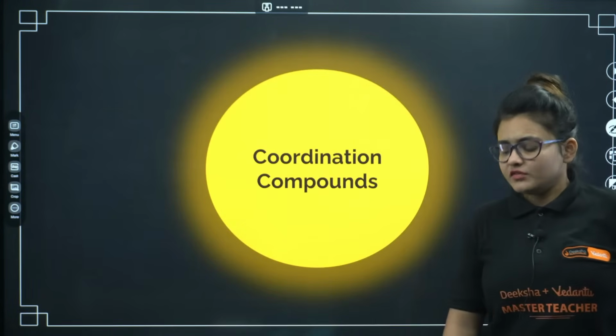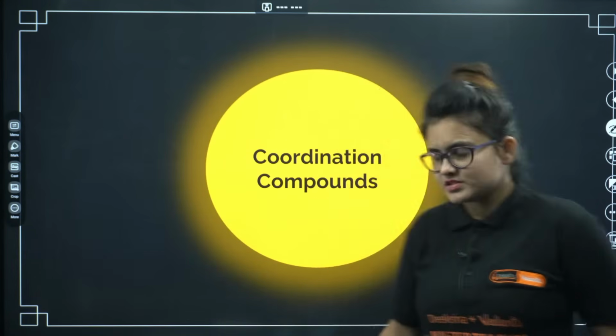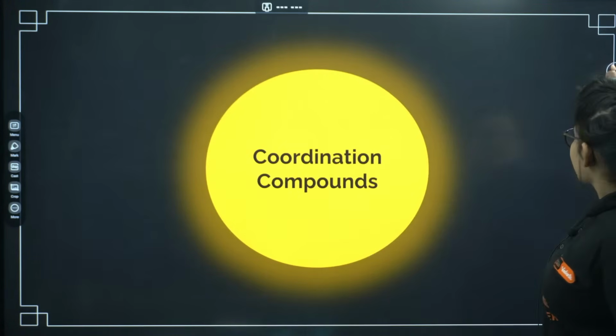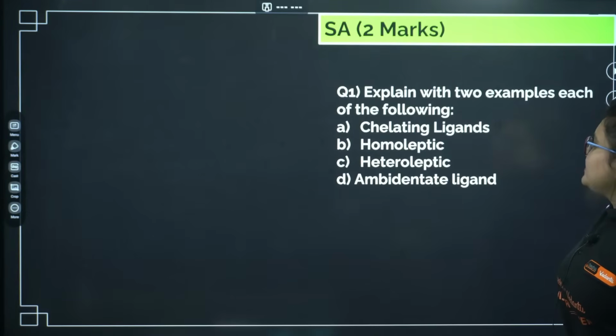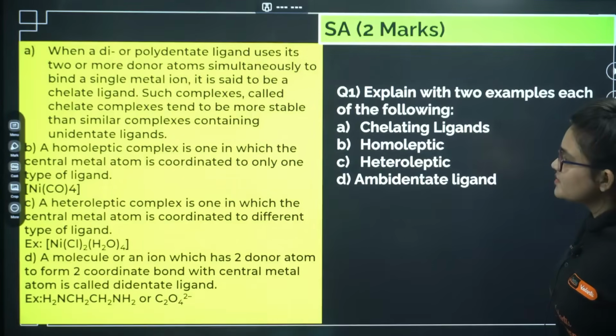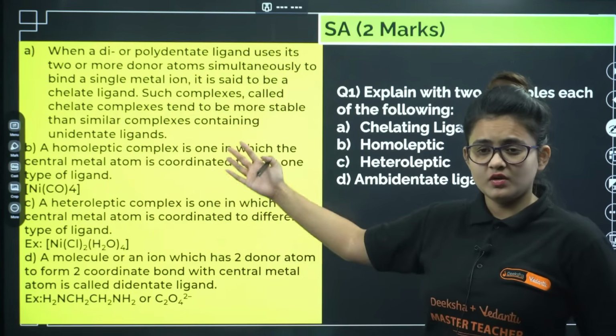Okay, so here we are going to discuss coordination compounds. Let's do only the most important questions. So here you can see, explain with 2 examples each of the following: chelating ligands, homoleptic complex, heteroleptic complex, and ambidentate ligand. These are definition based questions. You can see here comes the entire definition. So you can go ahead with this.